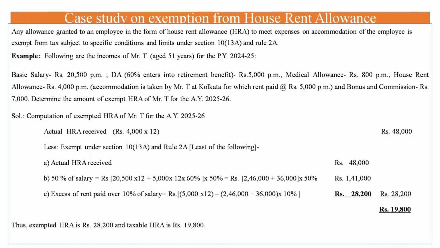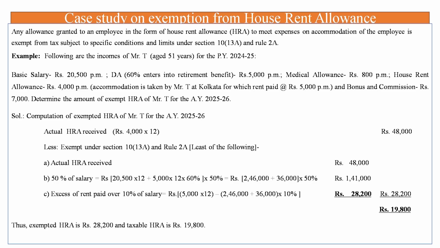A study on exemption of house rent allowance. House rent allowance is the allowance given by the employer to the employee to meet the cost of accommodation. Under section 10(13)(a) and rule 2A, the least amount of the following three is exempt: actual HRA received; 50% of salary if the place is Kolkata, Bombay, Delhi, Madras, 40% for other places; and excess of rent paid over 10% of salary.